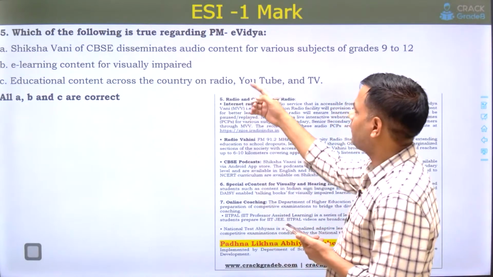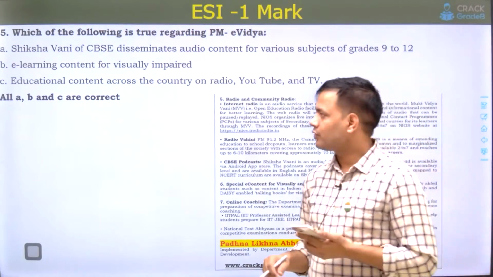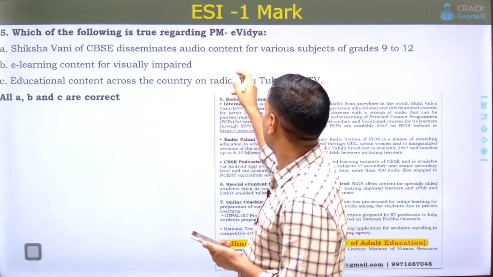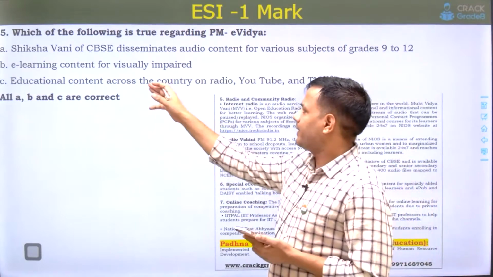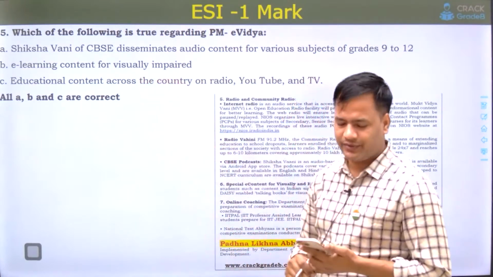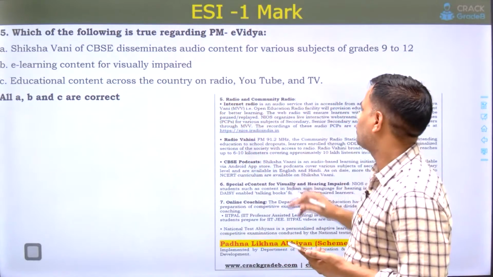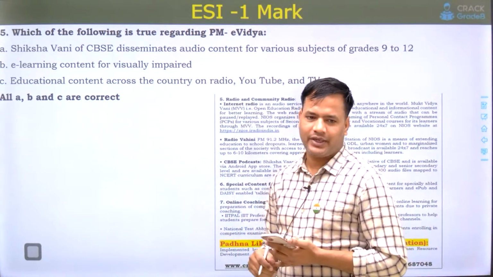Next question, which of the following is true regarding the PM e-Vidya portal? There were 3 options. Shiksha Vani of CBSE disseminates audio content for various subjects of grade 9 to 12. E-learning content for visually impaired students. Educational content across the country on radio, YouTube, and TV. If these were the 3 options, then all 3 are correct.